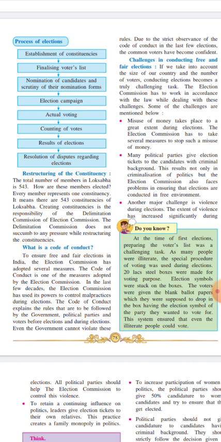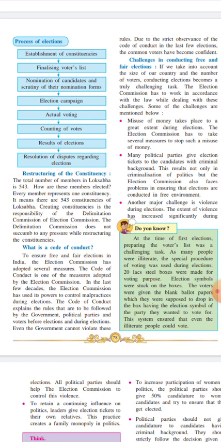Every member represents one constituency. So I told you just now, every member represents one constituency. It means there are 543 constituencies of Lok Sabha. Creating constituencies is the responsibility of the delimitation commission of the election commission. The delimitation commission does not come under any pressure while restructuring the constituency.